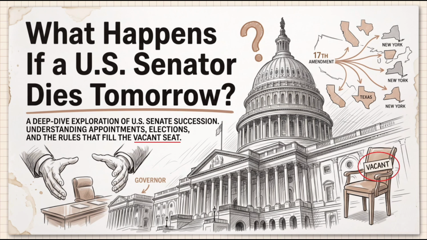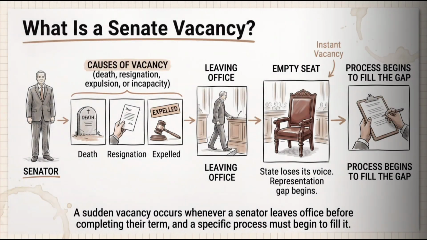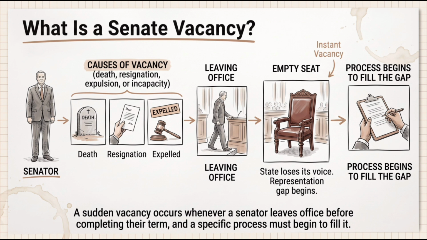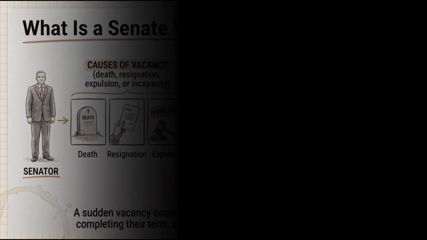In this video, you'll learn exactly what happens when a Senate seat becomes vacant and why the rules are different across the United States. A Senate vacancy happens whenever a senator leaves office before the end of the 6-year term. The most common reasons are death or resignation, but a senator can also be removed or become unable to serve. When that happens, the state suddenly has an empty Senate seat that needs to be filled.